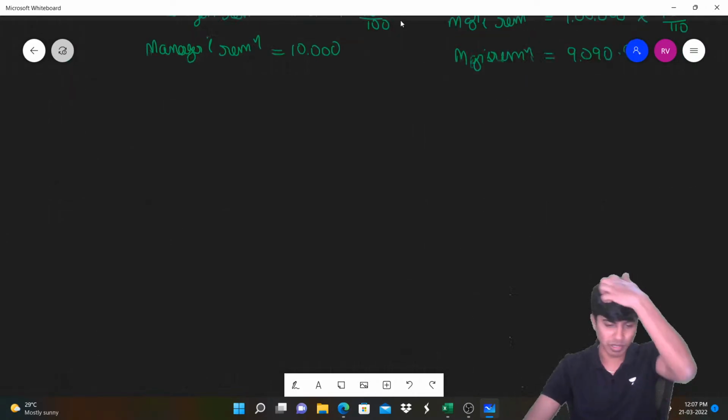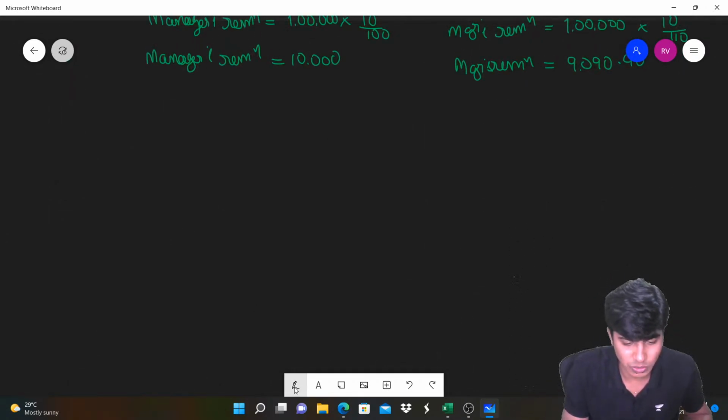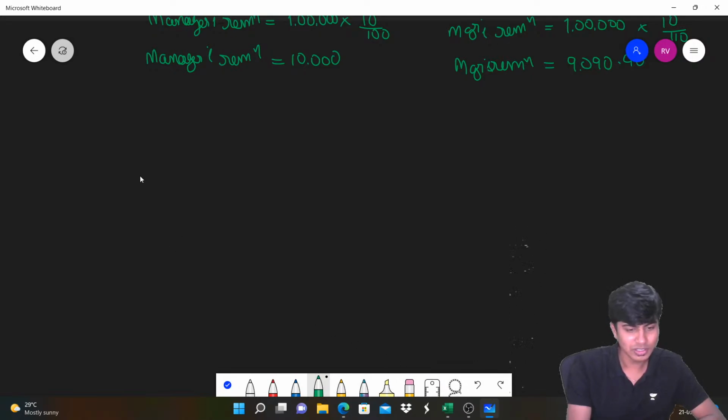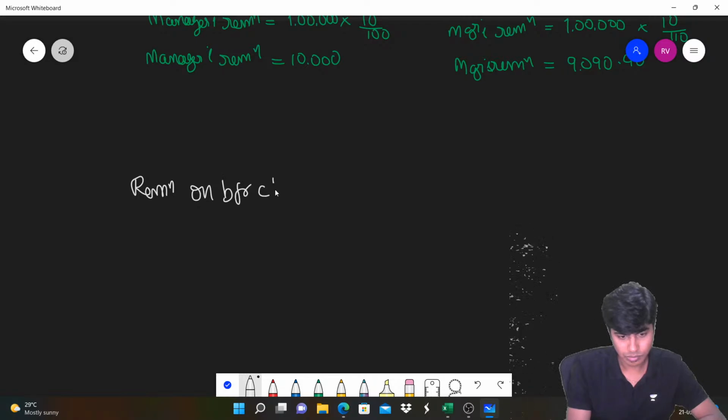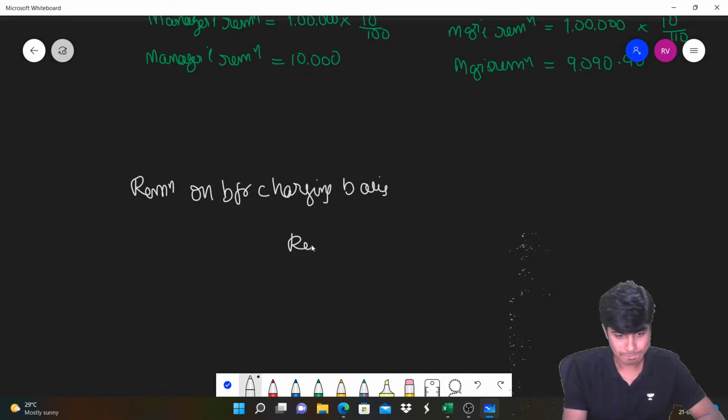I didn't want to start with the formula, so I didn't tell this. Now however, because it is a closure, I will tell you the formula. So remember this. If it is remuneration on before charging basis, then remuneration is equal to profit multiplied by the remuneration percentage.